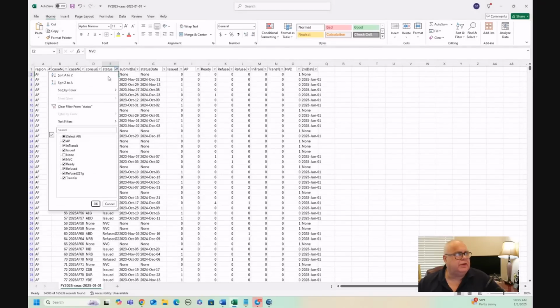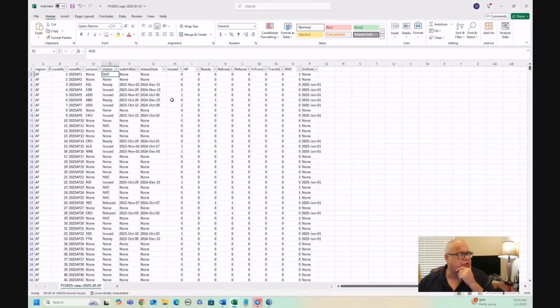By the way, you can see that I have filtered out none as the status here because those cases are holes. Okay, and we'll talk about holes again in a few moments. But holes basically are gaps between the numbers, right? So let me just put those back in and I'll show you what I mean. AF1 shows up, comes back from the CEAC database with NVC as a status, meaning it's not been scheduled yet. AF2 comes back with none. It doesn't come back from the CEAC database at all.